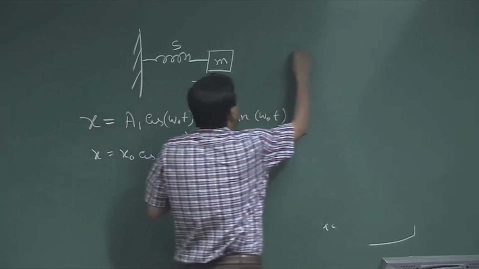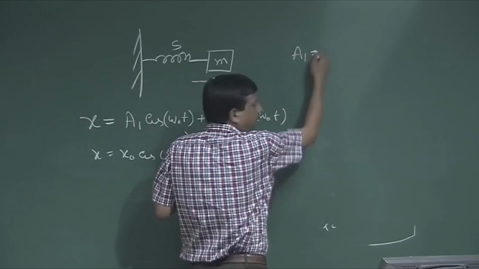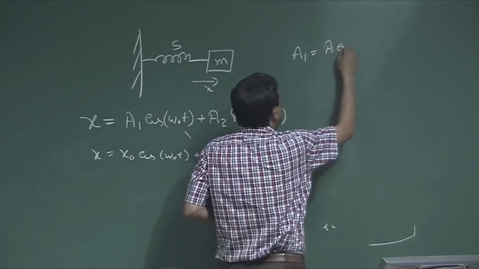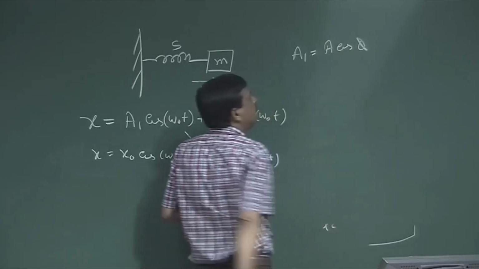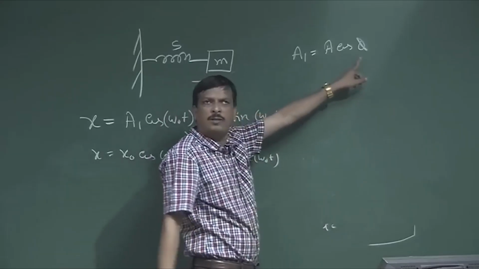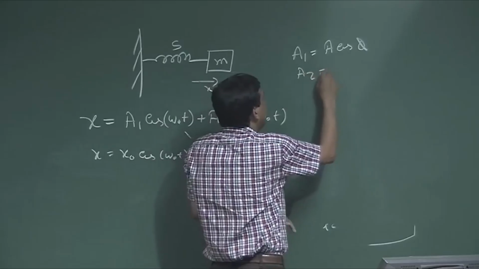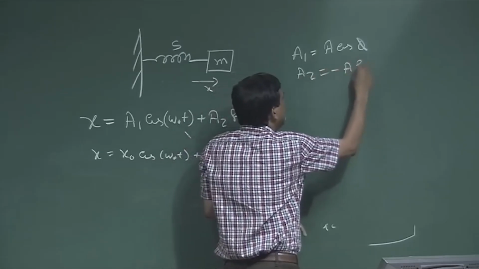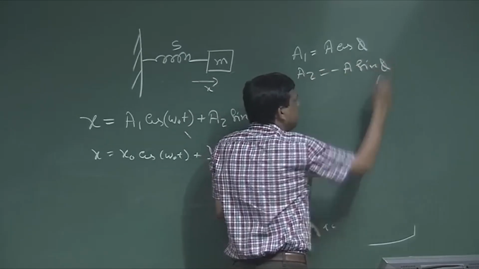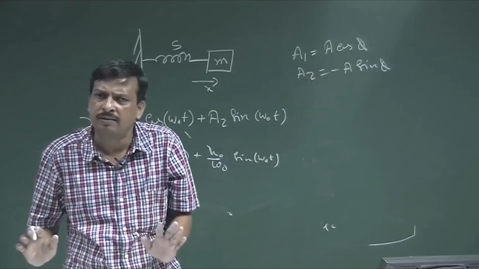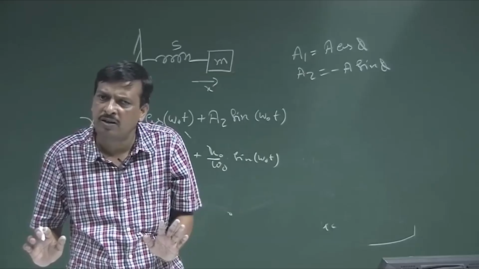Let us consider a1 is a cos phi. A and phi are arbitrary constants, and a2 is minus a sin phi. So, I have to find only a and phi from the initial condition.